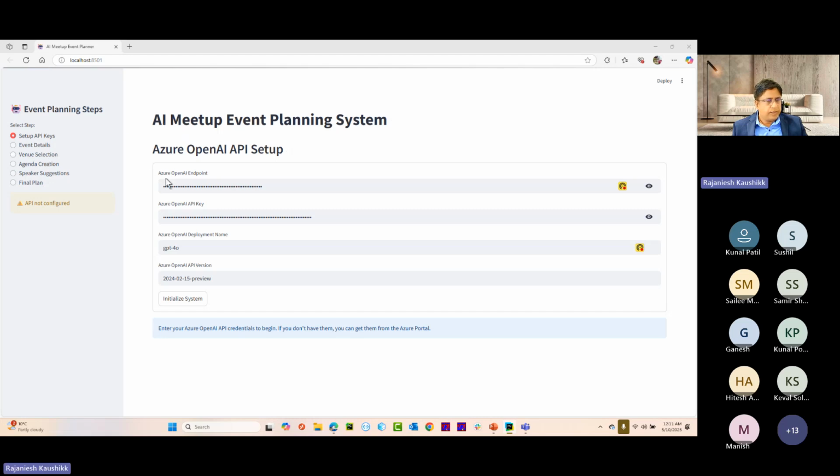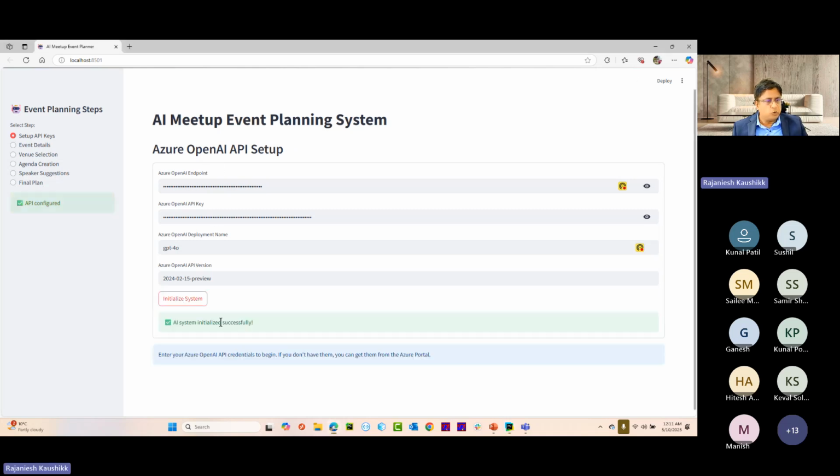In this case, first and foremost, I'm going to initialize my system with the help of Azure OpenAI. And obviously you can use any other endpoint and model and API version. So now my event is initialized.